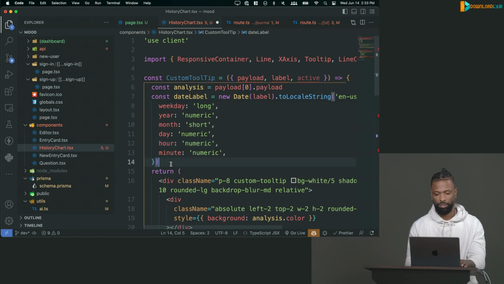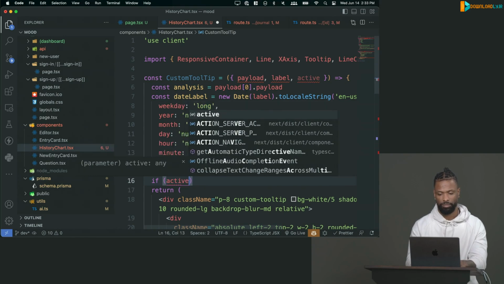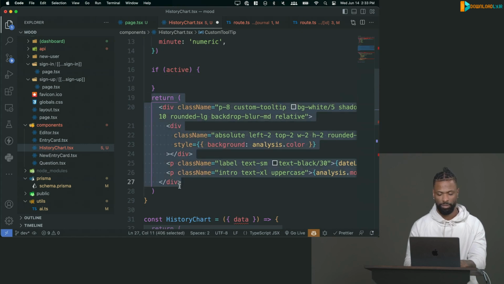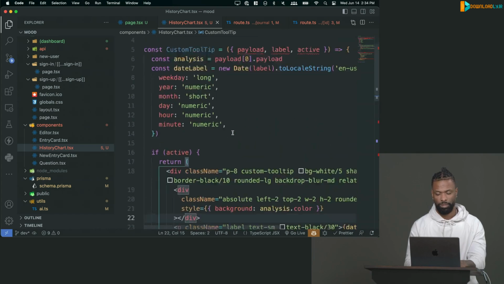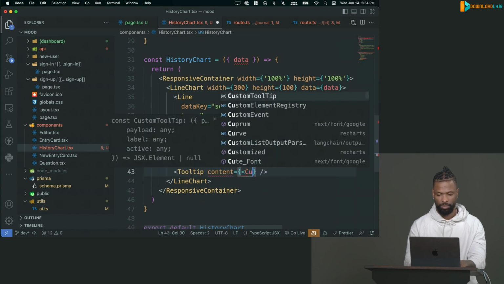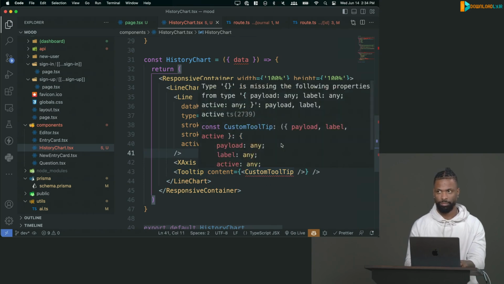And I really only want to do this if it's active, as in you're hovering over it. So I'll say if active, return this. Otherwise, just return null. Don't show anything. Cool. And now we can just go down here and say custom tooltip, like that. Don't worry about this error.